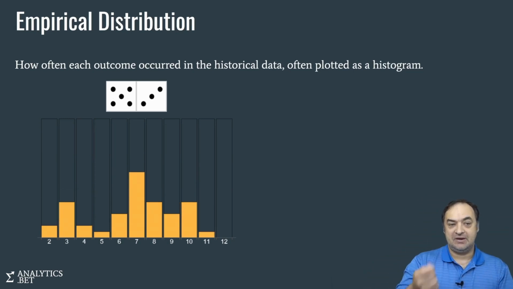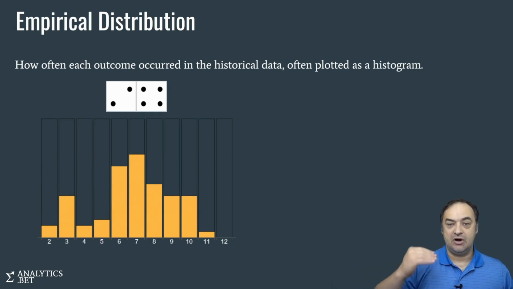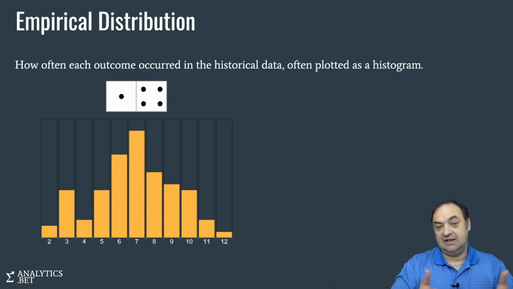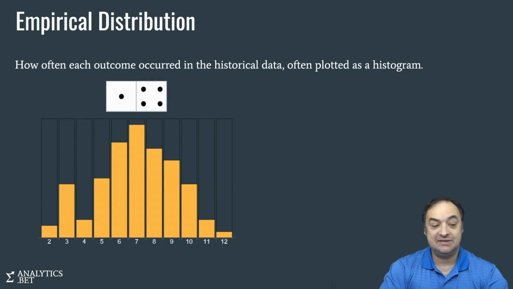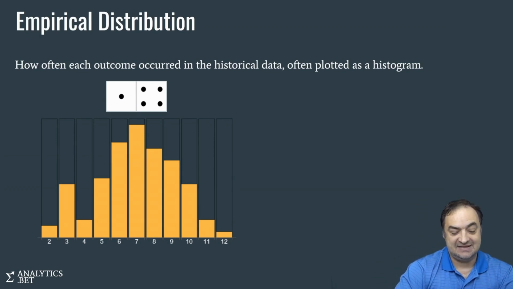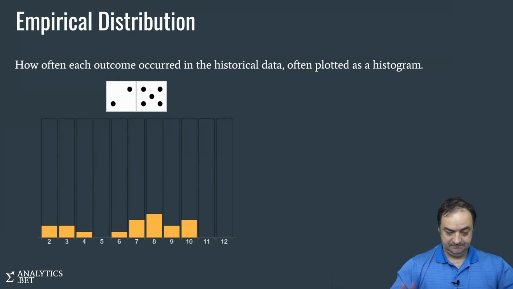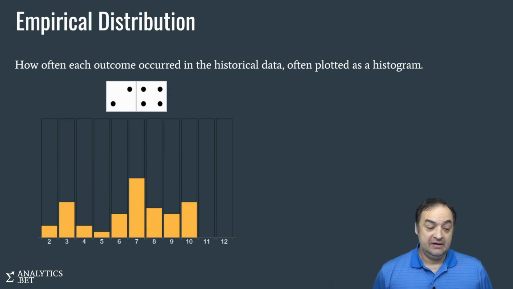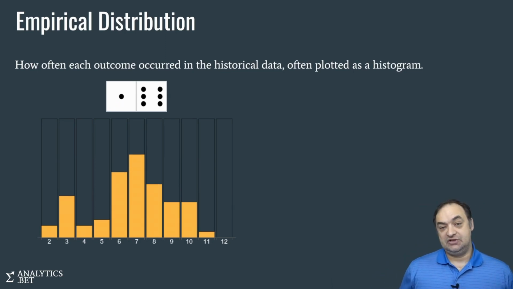So you're just putting up a count. This happened, you put a mark over here. And the size of the bar vertically just indicates how often it happened. Maybe relative to all the others, but just how often it happened. So we can see that the most likely outcome is a 7. And getting a 2 or a 12 is very unlikely. This is called a histogram. And it's a very convenient way of looking and summarizing the historical situation.